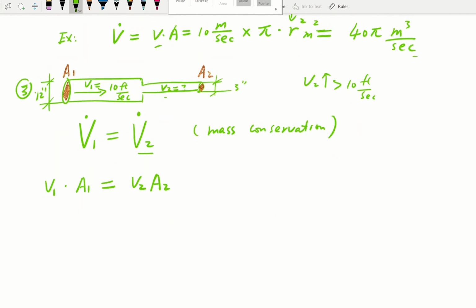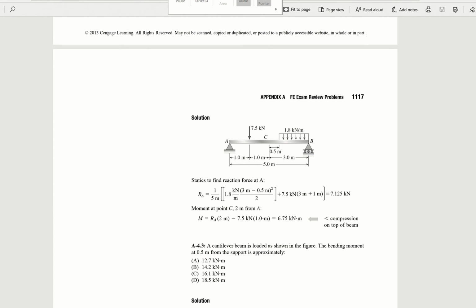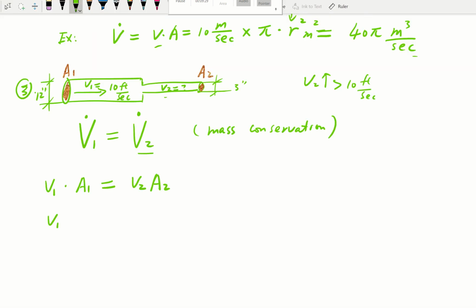Knowing that, we can go ahead and put our radius, or diameter, in there. So velocity times pi r1 squared, and velocity times pi r2 squared.